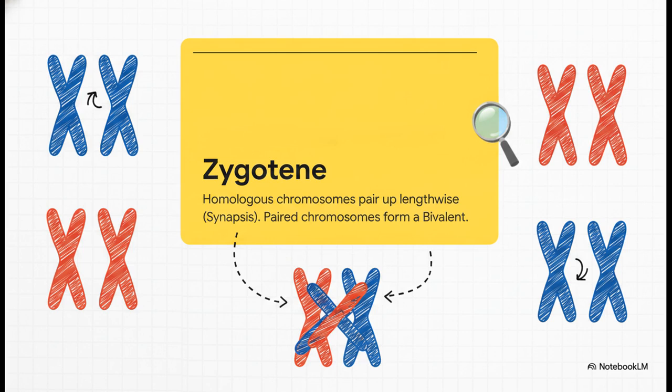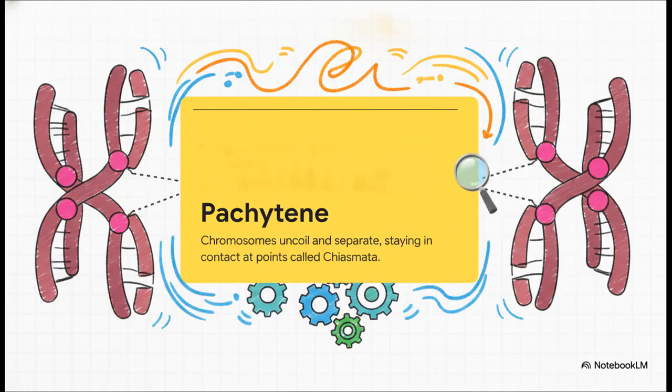First up is zygotene. This is where a process called synapsis kicks in. Think of it kind of like two halves of a zipper perfectly coming together. Chromosomes from the mother and father are literally attracted to each other and pair up lengthwise to form what we call a bivalent. Right after that, we slide into the Pachytene stage. Here, the synaptic forces holding them together start to decrease, so the chromosomes begin to uncoil and pull apart. But, and this is key, they don't completely detach. They stay tethered together almost like they're holding hands at very specific contact points called chiasmata.